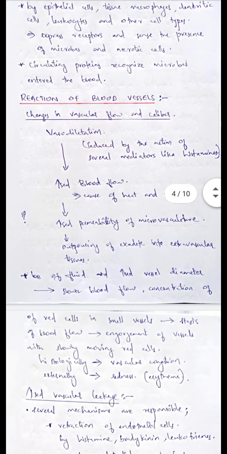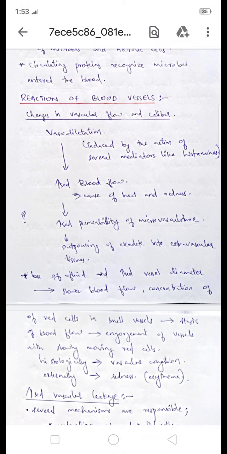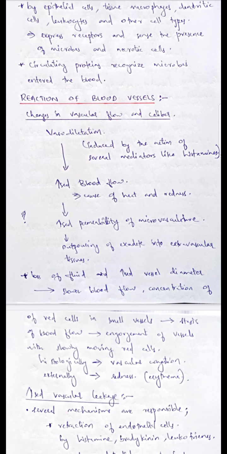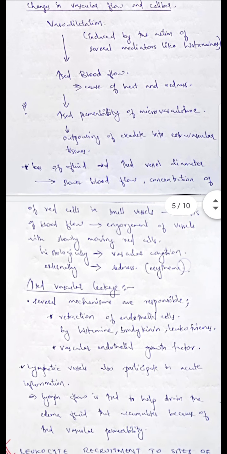The main component of an acute inflammation is the reactions of blood vessels. It includes changes in vascular flow and caliber and increased vascular leakage. The initial transient response in an acute inflammation is vasodilation. It is mediated by histamine. This vasodilation will lead to increased blood flow, and this will lead to increased vascular permeability, which results in the outpouring of exudate into the extravascular tissue. The outpouring will at last result in edema.